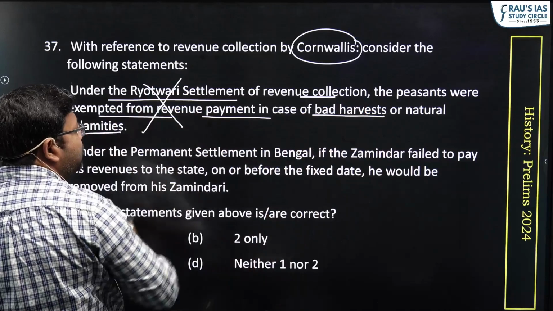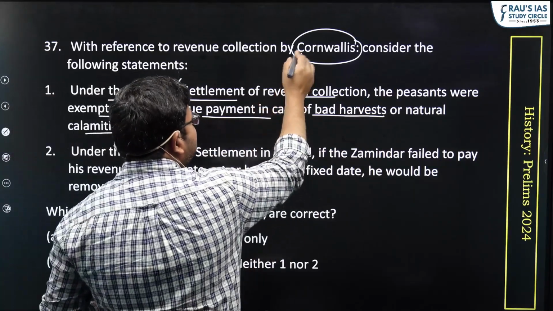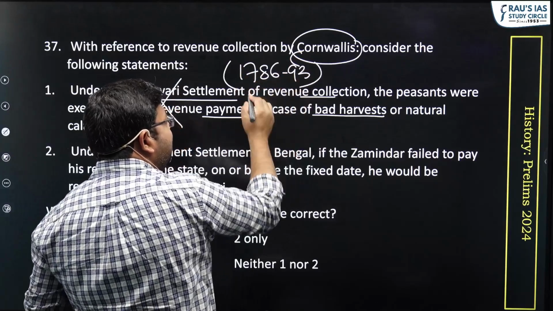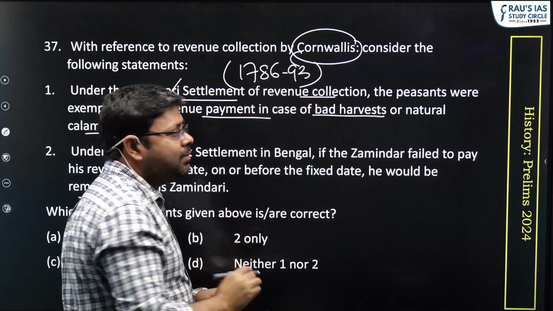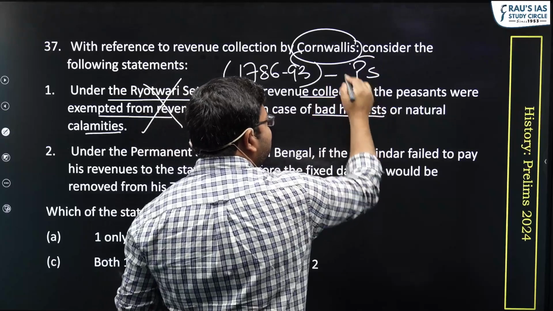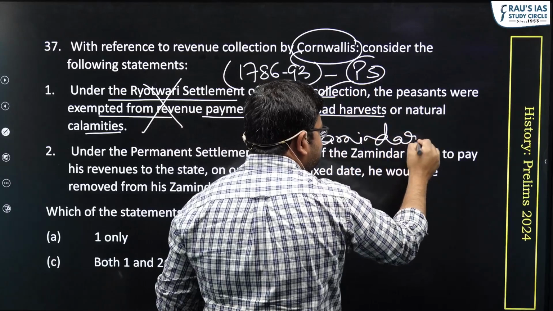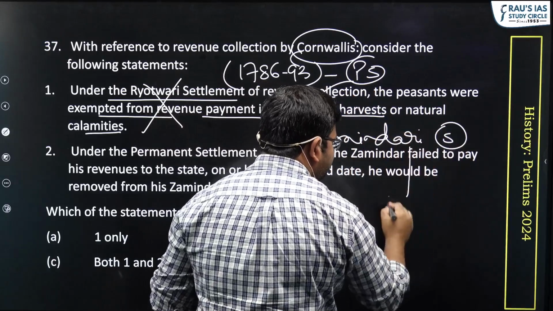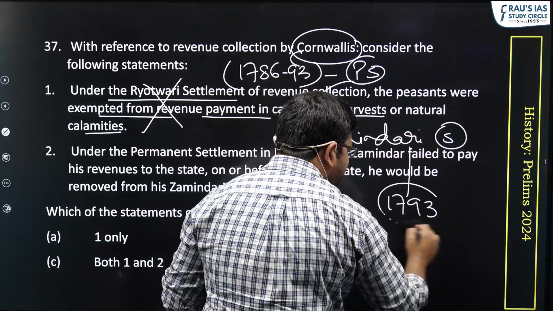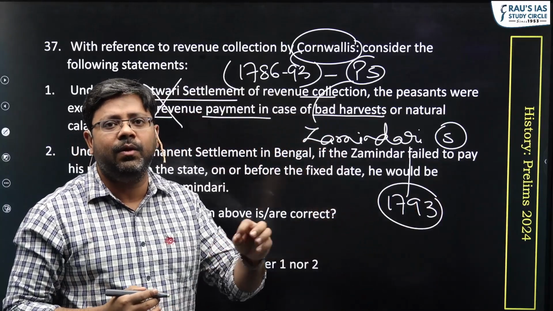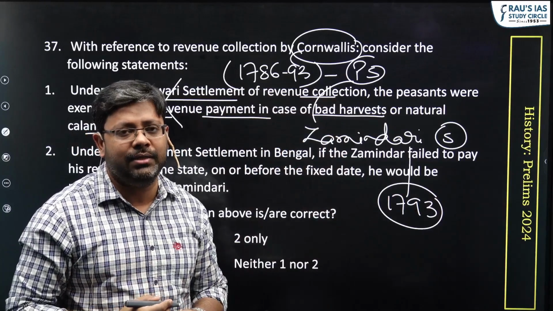The first statement goes wrong because the time of Cornwallis was 1786 to 93, and he never brought the Rayatwari settlement. He brought the permanent settlement that was also called Zamindari settlement. The Zamindari settlement was brought in 1793 and it was mainly applicable in the eastern part of British India like Bihar, Bengal and Odisha and also parts of Benares.